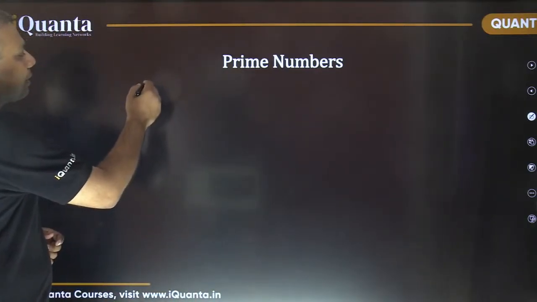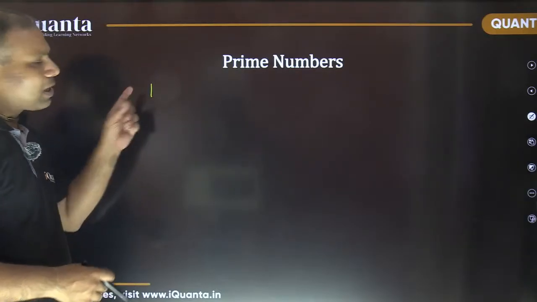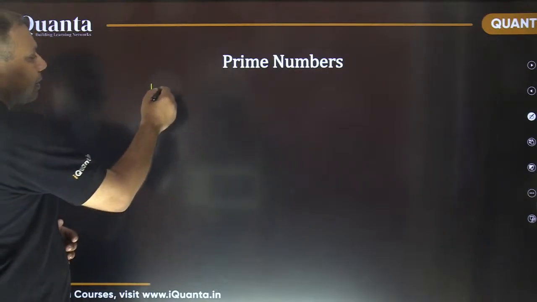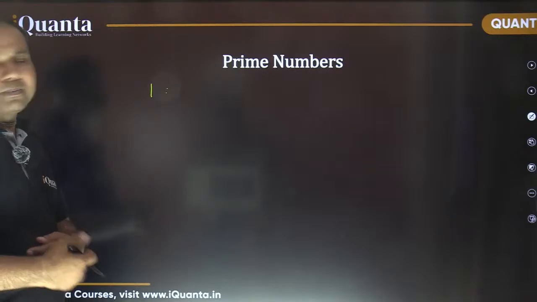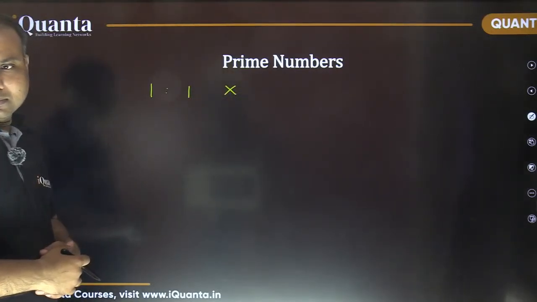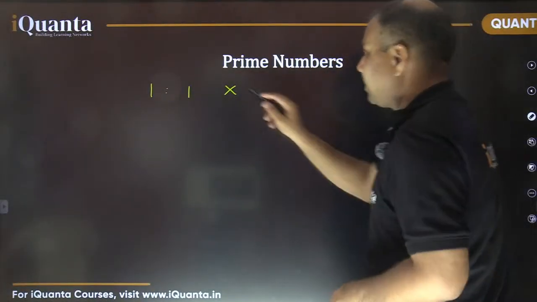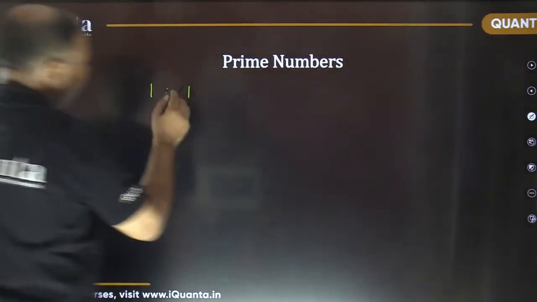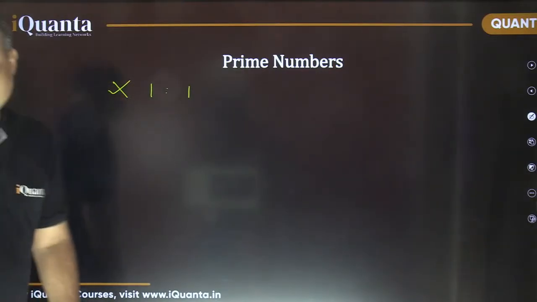Achha, what about 1? Is 1 a prime number or not? 1 किस-किस से divisible है? Let's check. Which natural number divides 1 completely? Only 1. It is not a prime number. Let me write on the other side. So 1 is having only 1 as a divisor, so 1 is not a prime number.